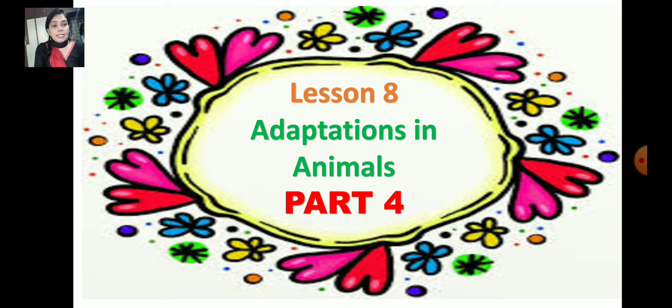Now let's recall what we learned in part 2, 3, that is about the different animals, about the terrestrial animals, about the aquatic animals, and about the amphibians. Right, so what are terrestrial animals? The animals that live on land are called terrestrial animals, like the desert animals, the polar region animals, and the animals which live in forests, right?